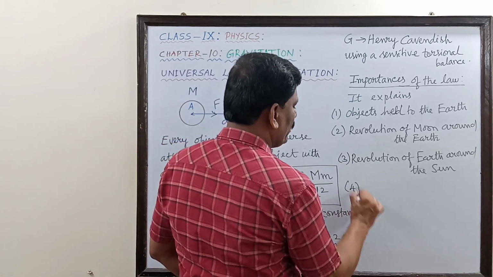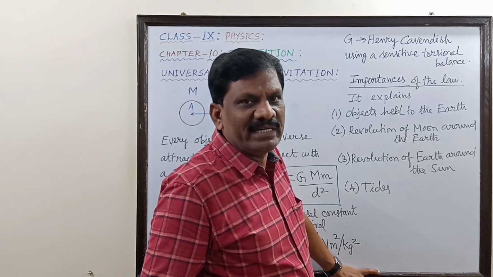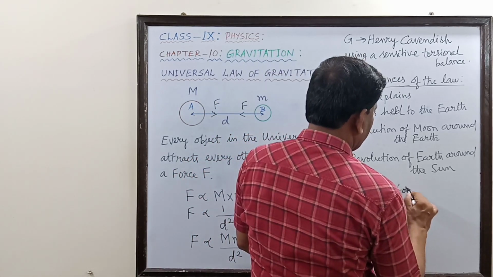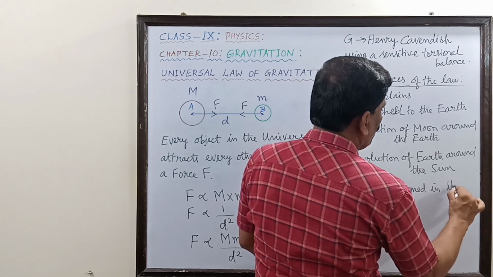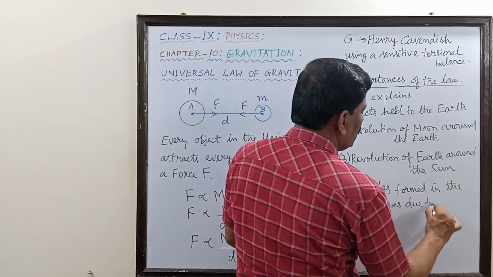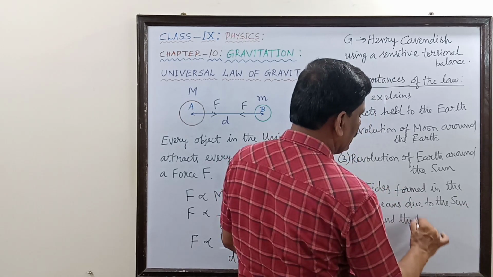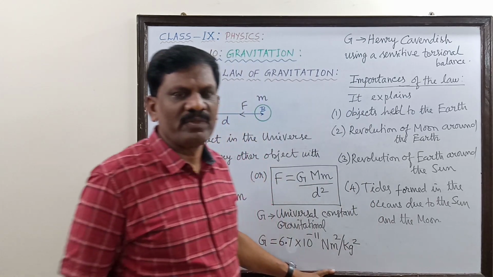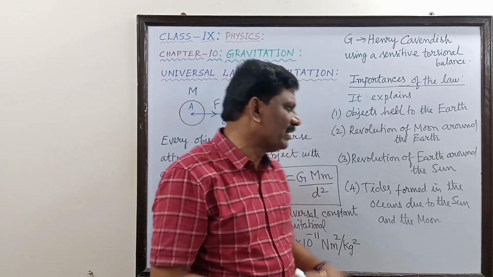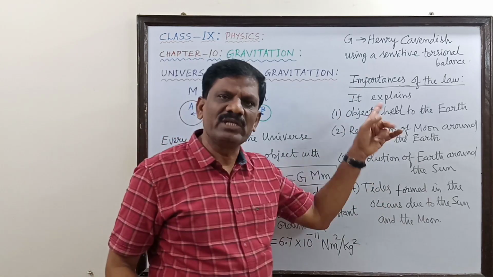Then lastly, it also explains the tides, high tides, neap tides, as you have studied, is it not? High and low waves are formed in the ocean. So tides are formed in the oceans due to the sun and the moon on the earth. On the earth, three fourths is covered by water and high tides are caused because of the attraction of the sun and the moon. So these are all the various importances of this gravitational law.